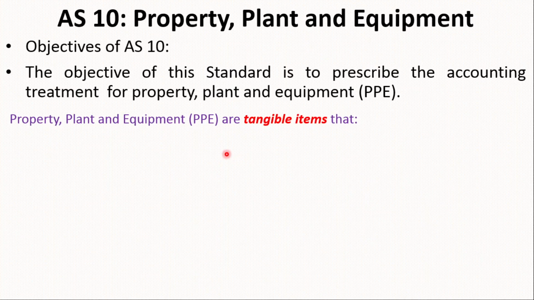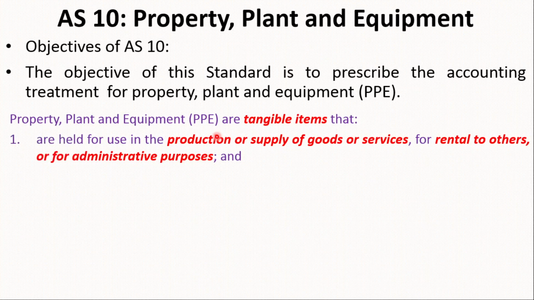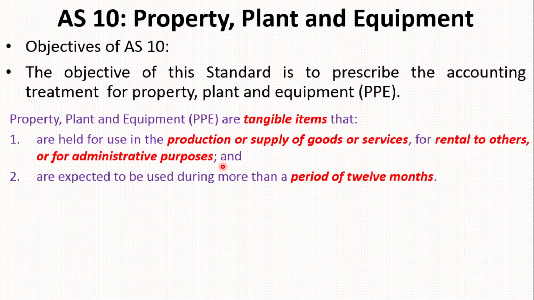Property, plant and equipment, that is PPE, are tangible items that are held for use in the production or supply of goods or services, for rental to others, or for administrative purposes, and are expected to be used during more than a period of 12 months. So this is the basic condition.